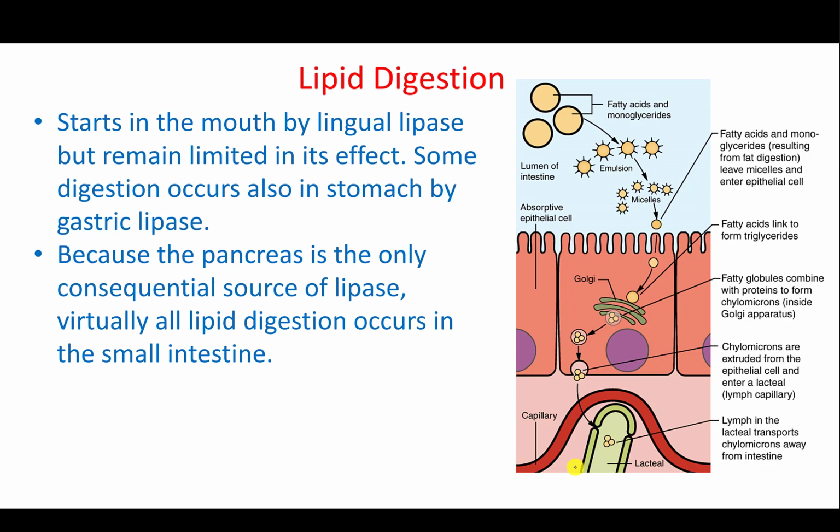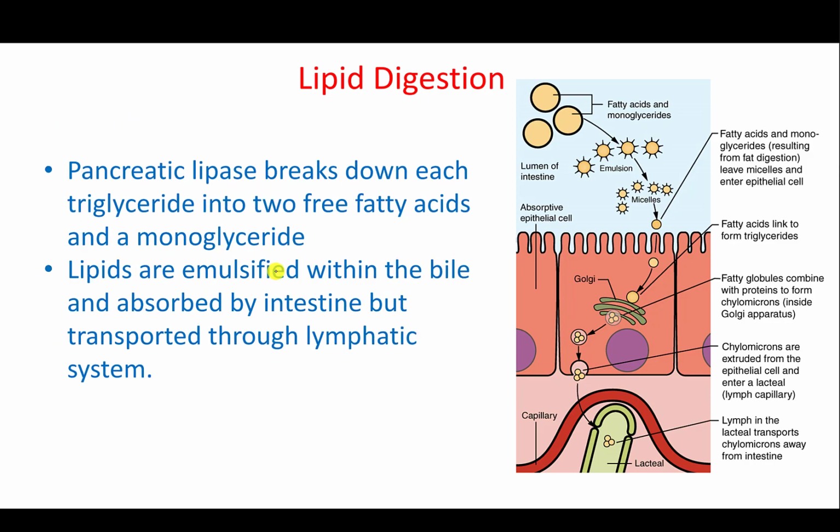Okay, for the lipids, the point is that when we consume fat, we will have the lipases. Lipases are the enzymes that will break lipids. But those lipases from either the saliva or the salivary gland or the stomach are not really effective. It's only the pancreatic lipases. Those are the ones that will break the triglycerides. Okay, the triglycerides will get broken into fatty acids and monoglycerides, and those will get emulsified and absorbed by